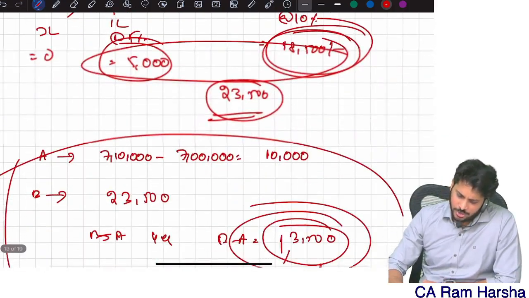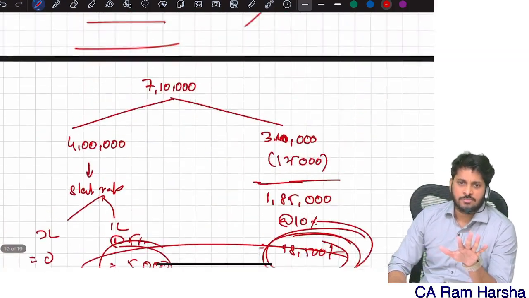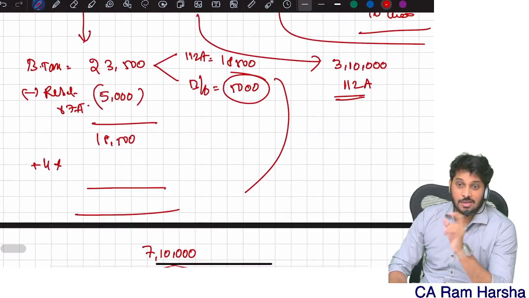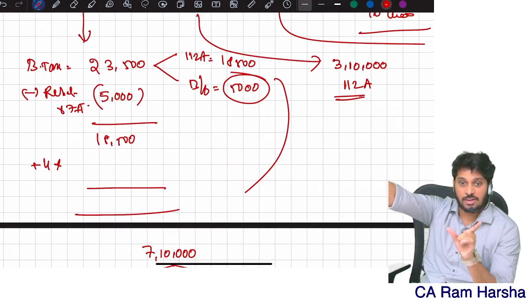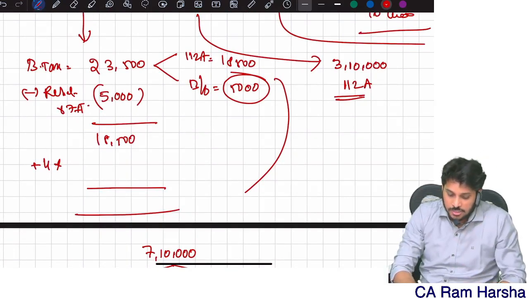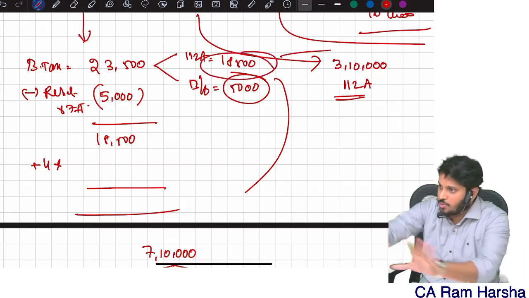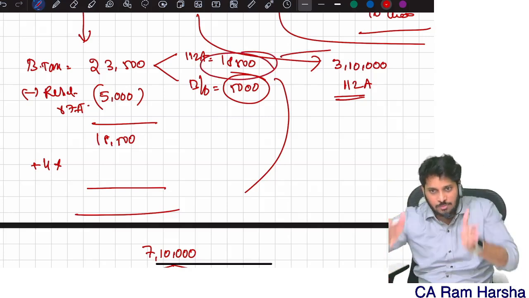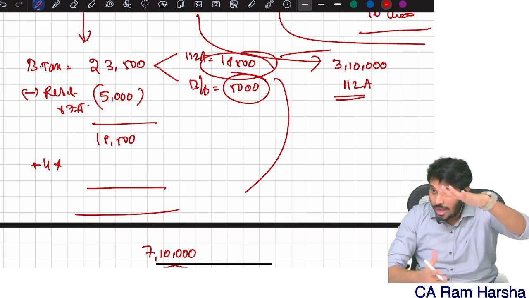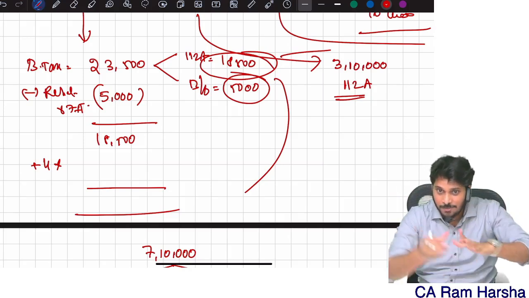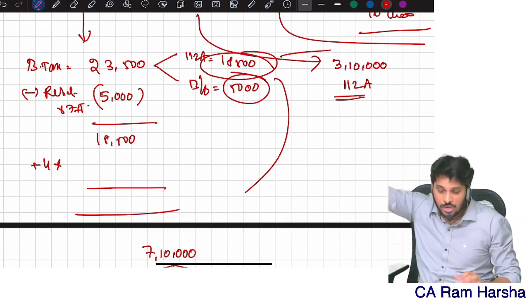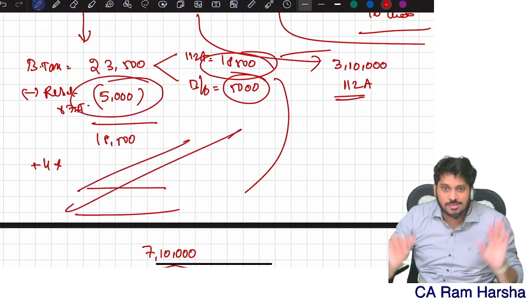So the rebate I computed is 13,500. But the 112A section says rebate should not be claimed on 112A tax. So what am I doing? Out of this 13,500, I'm removing the 112A tax. Only on the balance tax am I claiming rebate. That's it. So I am satisfying 87A logic, and I'm also satisfying 112A logic. Logically this answer is right.